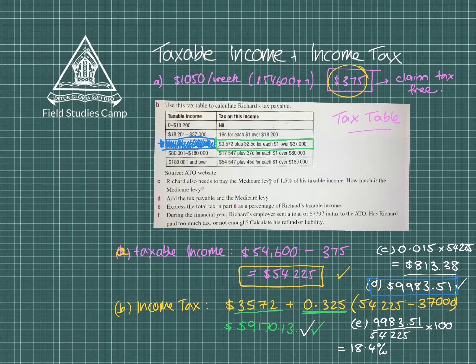And then I look at the amount here and I say, okay, well, hold on. That's how much money I've paid. I need to pay 9983. Therefore, I've actually missed out on a bit of cash that I actually owe. So I was supposed to pay 9983.51, but I only paid 7797. So what we can do is subtract those two, either way around, it doesn't really matter. And then we can figure out that we're actually in debt 2186.51. Now that will come up as a negative, and that just shows that we're in debt.